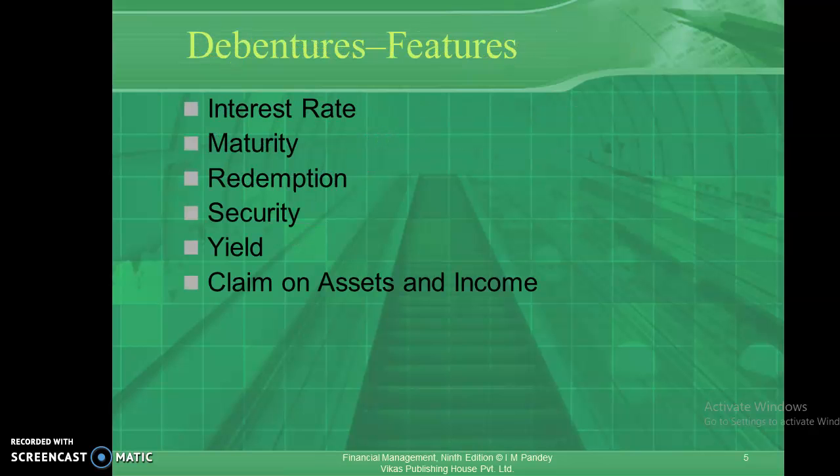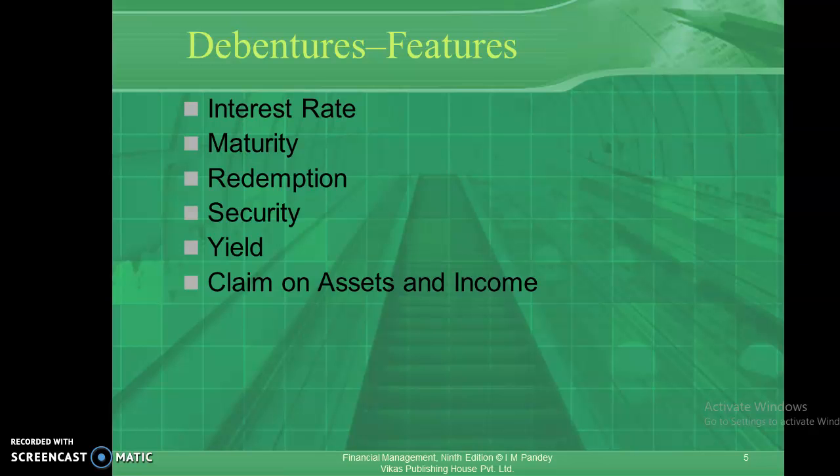Let's look into the next instrument, which is known as debenture. A debenture is basically a debt instrument issued by the company for raising funds from the public, offering a particular rate of interest to the holders of this instrument. That's debentures. What is the feature of a debenture? A debenture promises to pay the interest rate or coupon rate. What is coupon rate? The interest rate mentioned on the face of the debenture is known as the coupon rate.